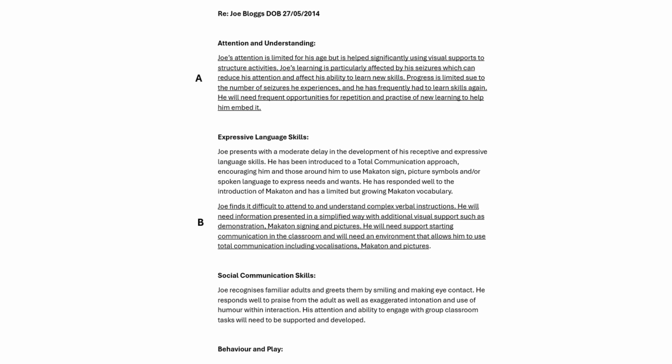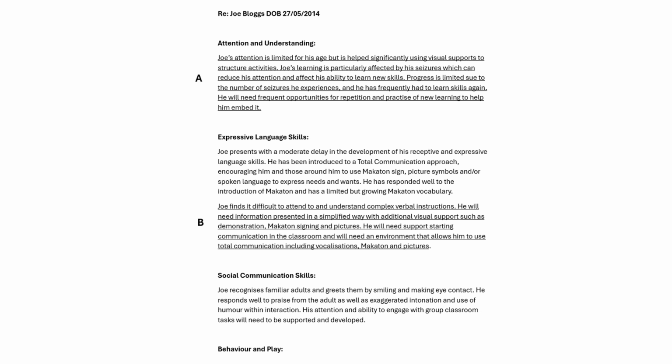Perhaps you want to underline and refer to more than one section, in which case it's helpful to either enter a number or a letter next to each section to make it easier to refer to. Some parents have told us that they find it difficult to use technology, in which case you can print out the appeal form for posting and you can photocopy any supporting evidence and underline in pen or make a few notes in the margin. Remember, the aim is to help the Tribunal panel get straight to the relevant section of any evidence that you're sending in, so your reasons for your appeal.